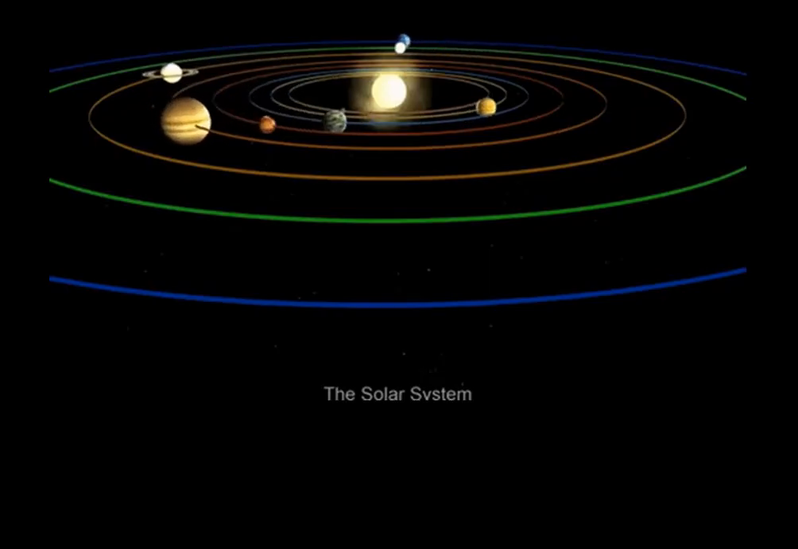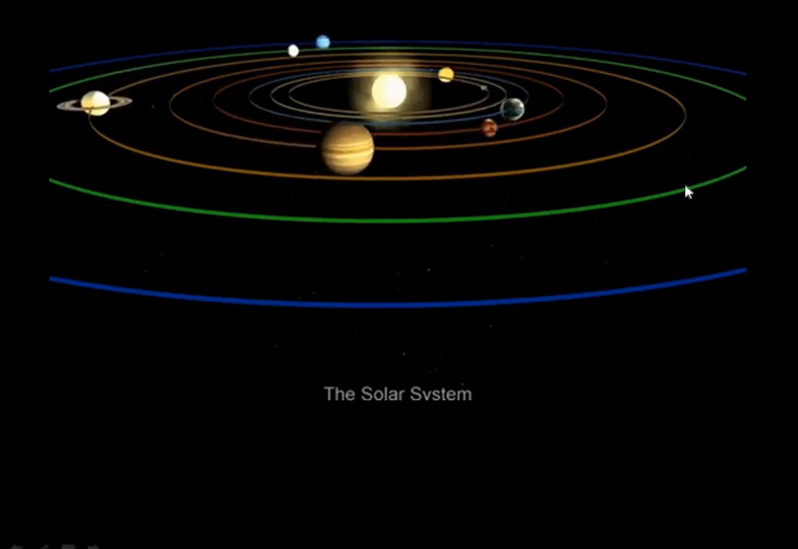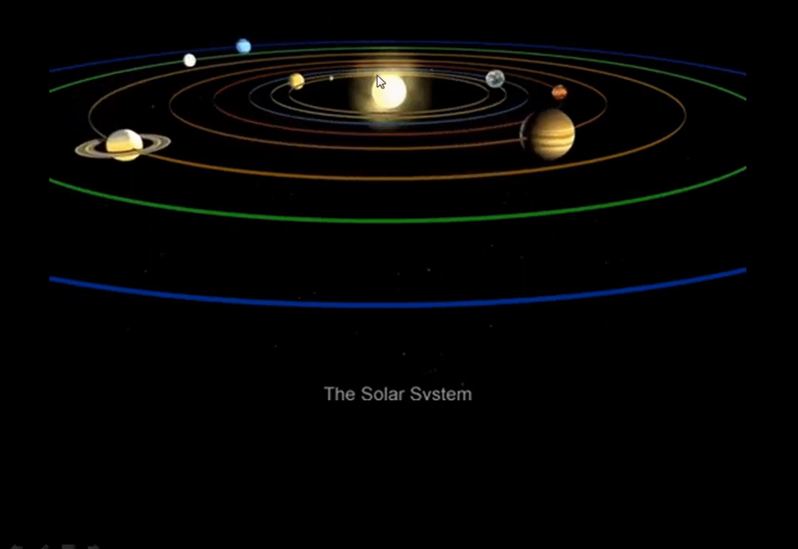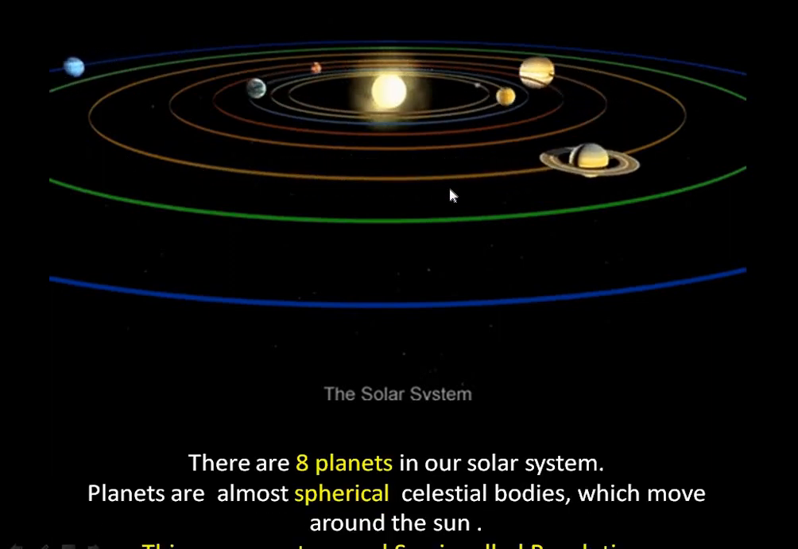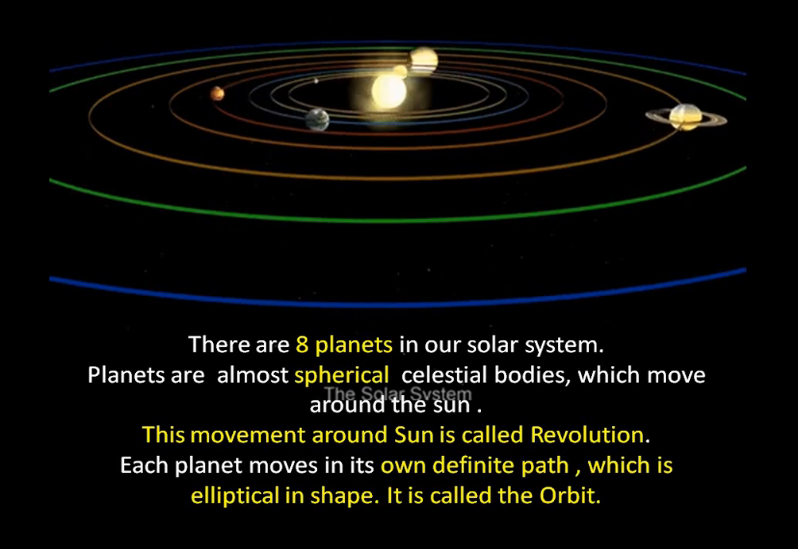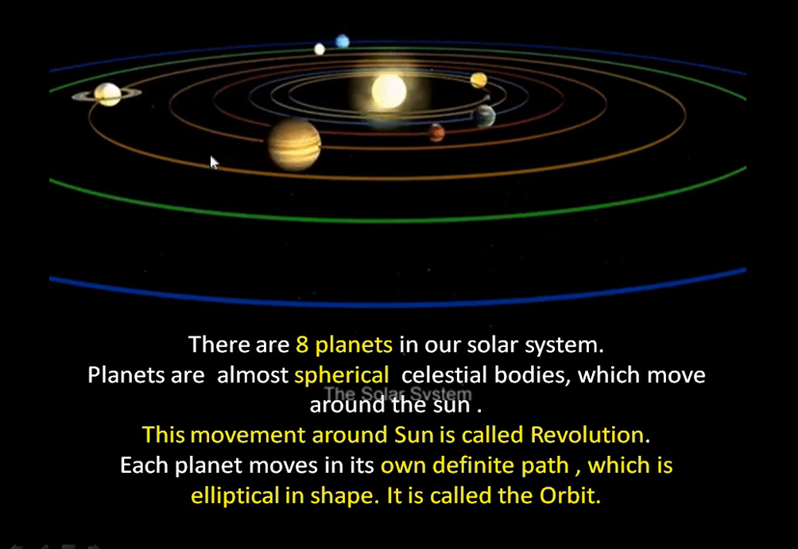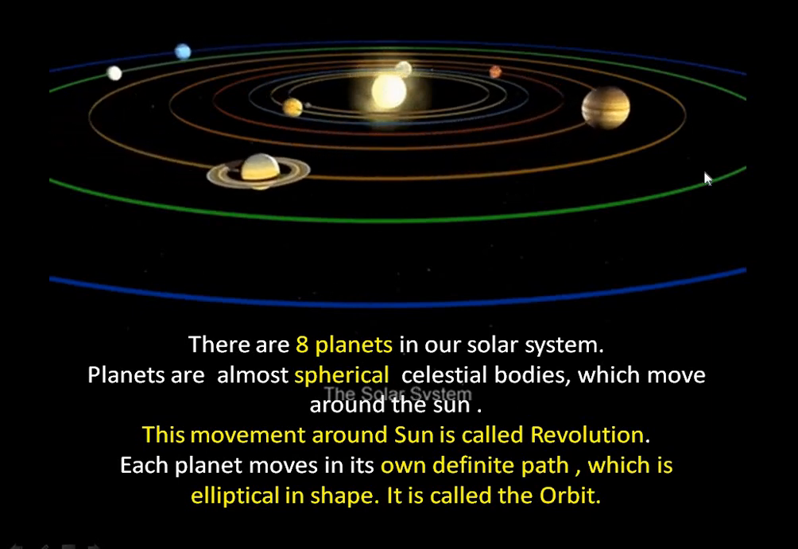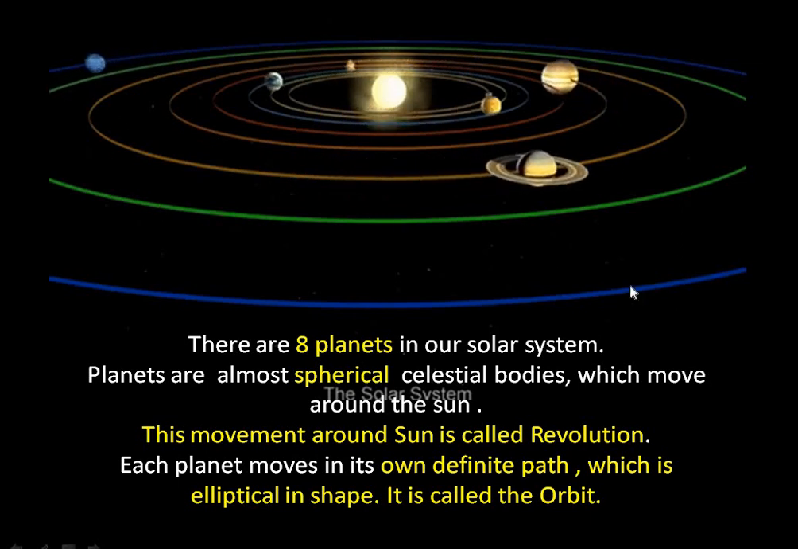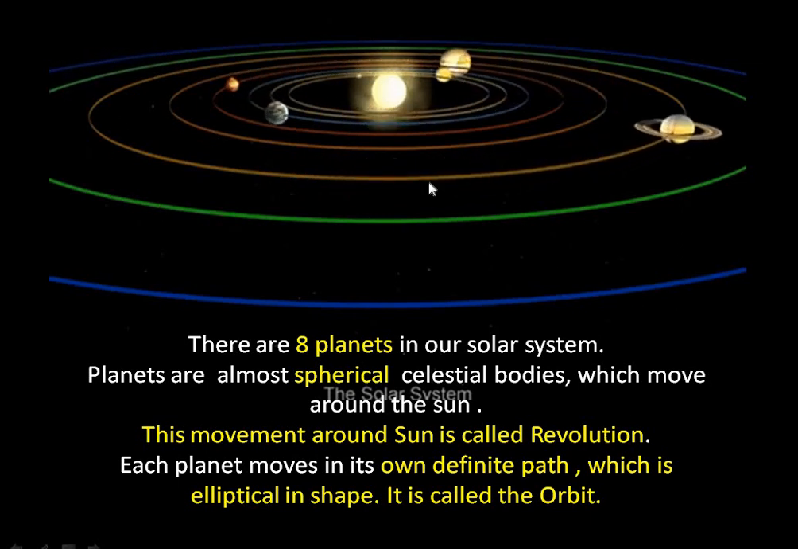So this is our solar system. See, the sun is in the center and all the planets are revolving around the sun in their fixed path, called the orbit. There are 8 planets in the solar system and almost all the celestial bodies are spherical in shape. Spherical means they are just like a ball. They move around the sun, and this movement around the sun is called revolution.